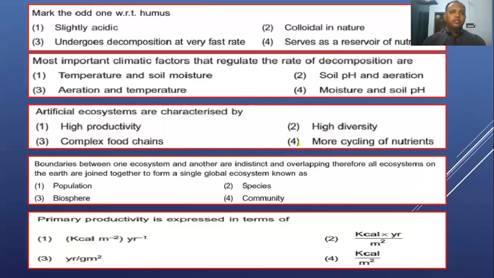Next we can see, mark the odd one with respect to humus. Humus is a microbial resistant and dark colored amorphous substance, right? This is slightly acidic. That is a right one. And humus is colloidal in nature. That also is right. Undergoes decomposition at a very fast rate, but it undergoes decomposition at a very slow rate only. So this one is the incorrect statement with respect to humus.